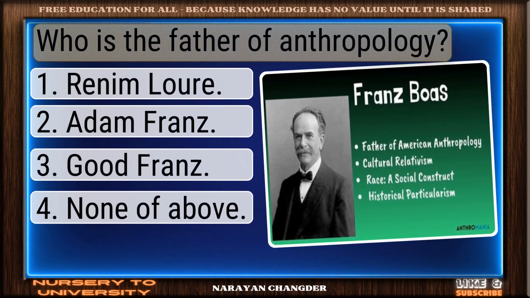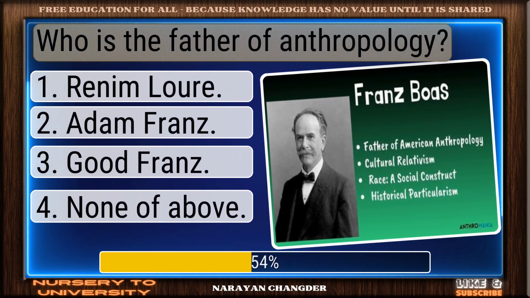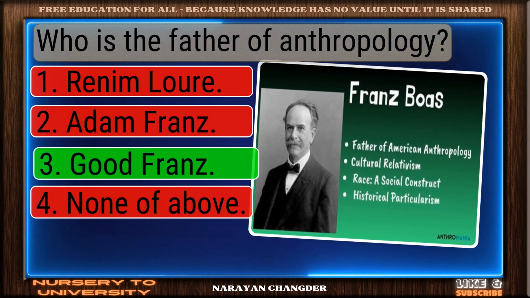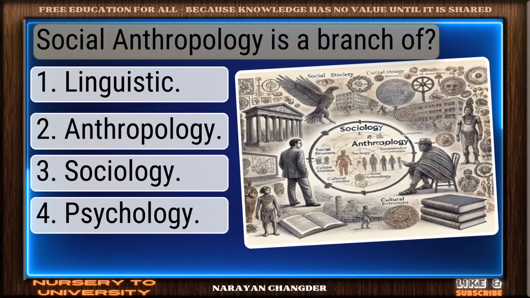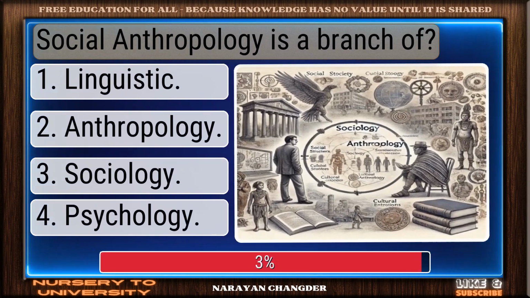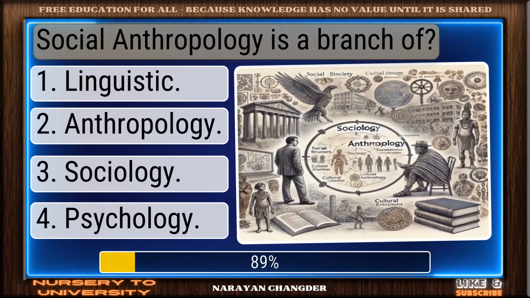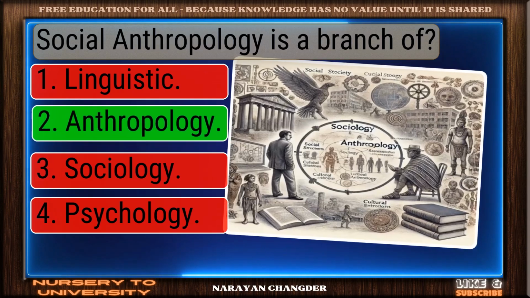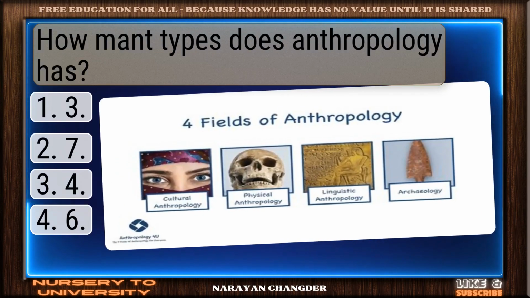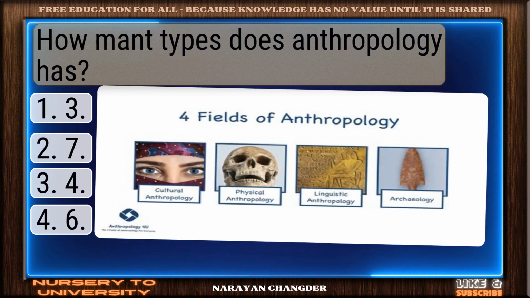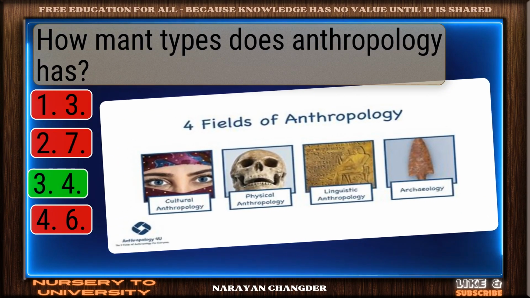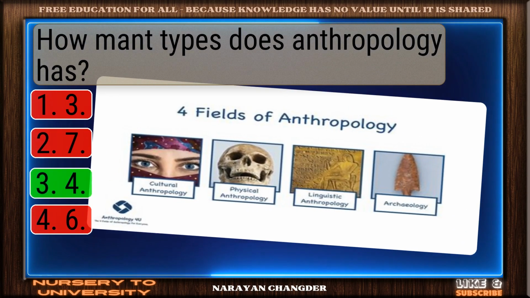Who is the father of anthropology? You're right. Franz Boas is the correct answer. Social anthropology is a branch of? Good thinking. Anthropology is the right answer. How many types does anthropology have? Correct. 4 is the right answer.